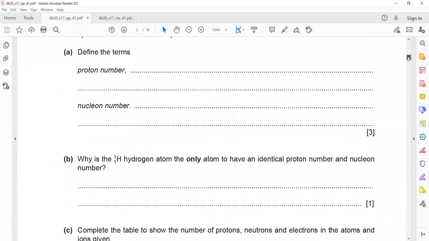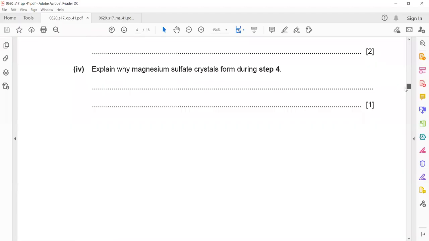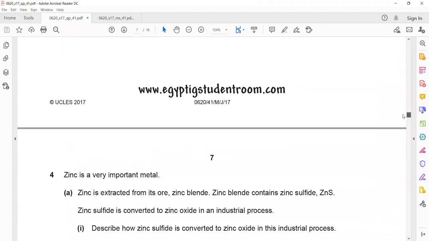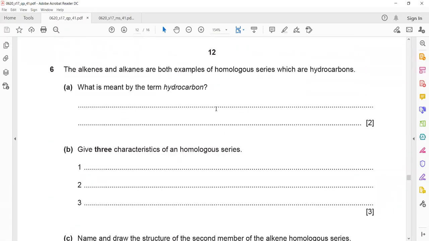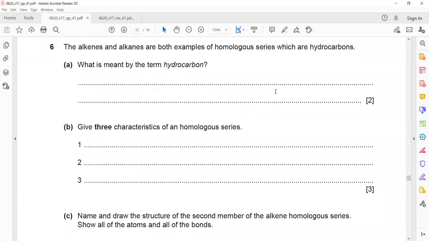More questions from organic chemistry? The alkene and alkanes are both examples of homologous series which are hydrocarbons. What is meant by the term hydrocarbon? What is the meaning? It's of 2 marks. What's the meaning of hydrocarbon? You can use your mic as well if you want to say the answer.